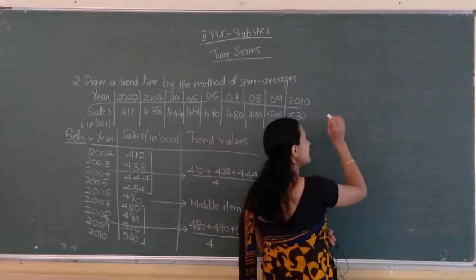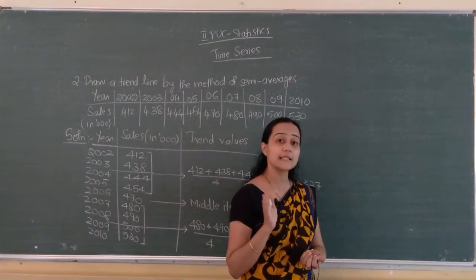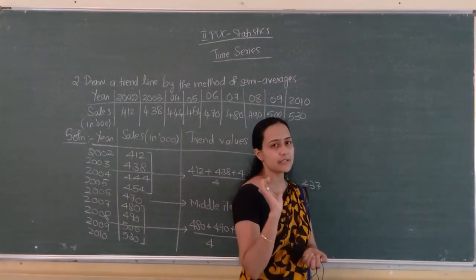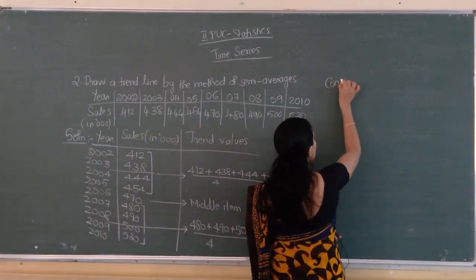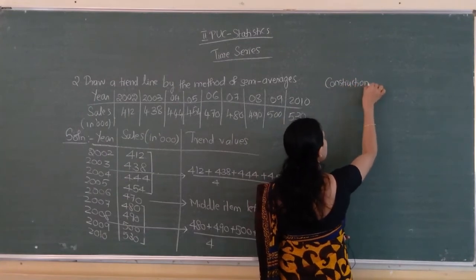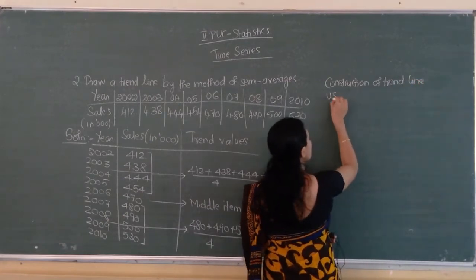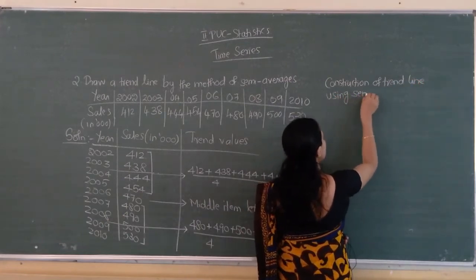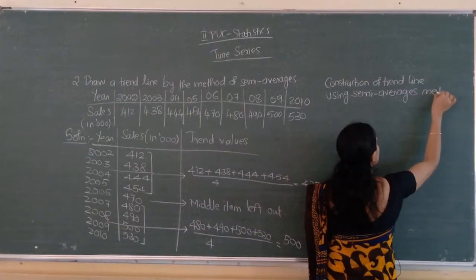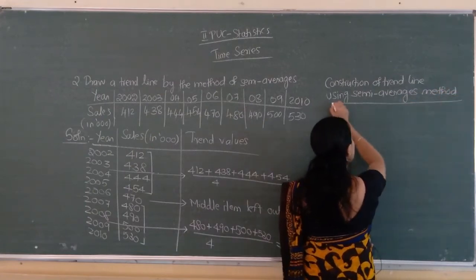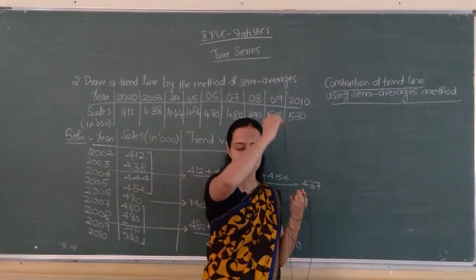Every graph must have a title. On the graph itself, first you have to write the title. So, construction of trend line using semi-averages method. Construction of trend line using semi-averages method, isn't it?